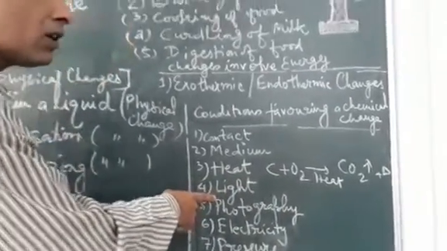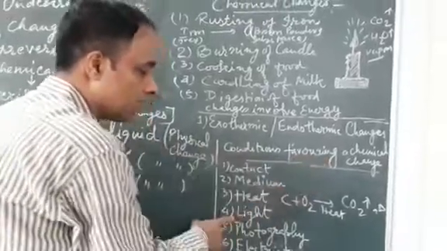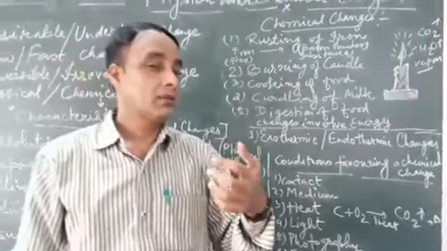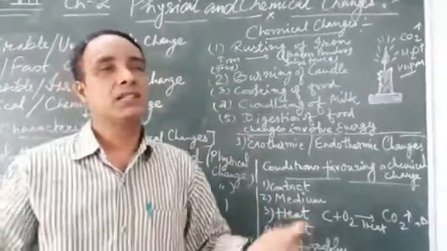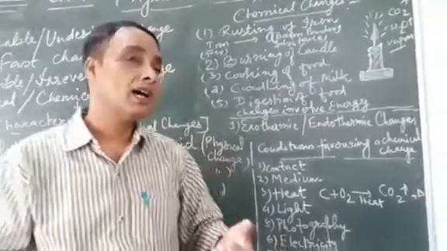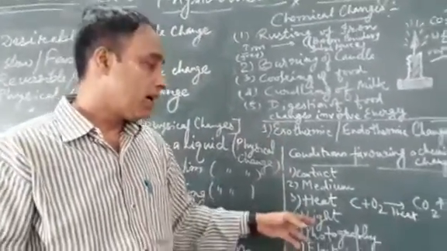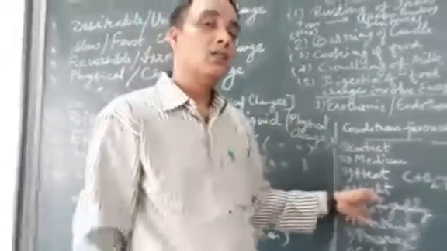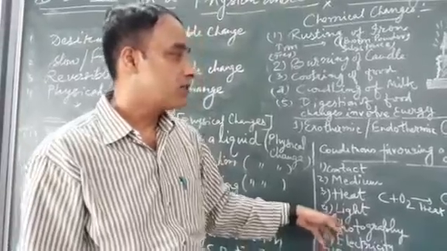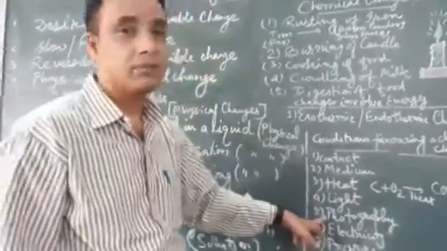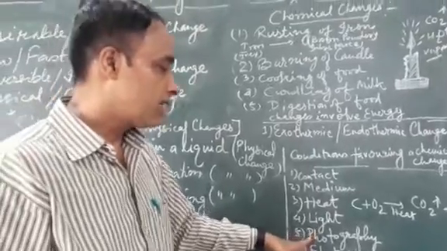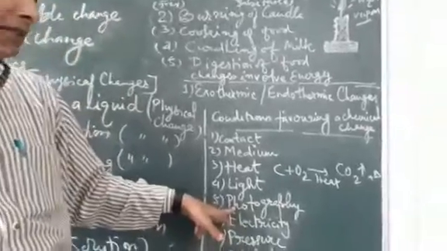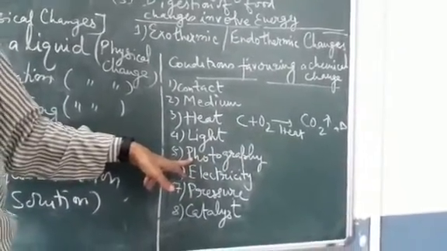Light. Light is also one of the conditions which favor a chemical change. It is required during the course of a chemical reaction. You might have seen photosynthesis taking place in plants. Green plants prepare their food by the process of photosynthesis. So light is also one of the required conditions which favor a chemical change. Next, photography. Here the light reacts and forms a color over the photographic plate. So that is one of the conditions needed for a chemical change.